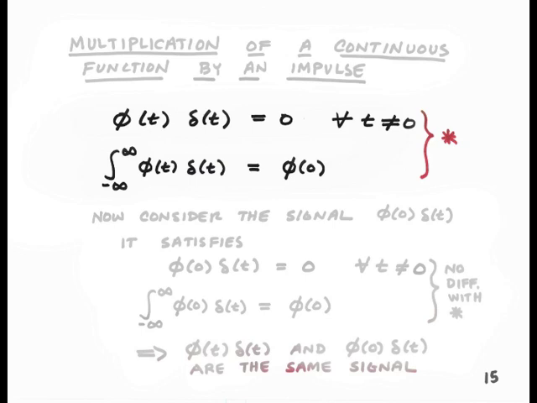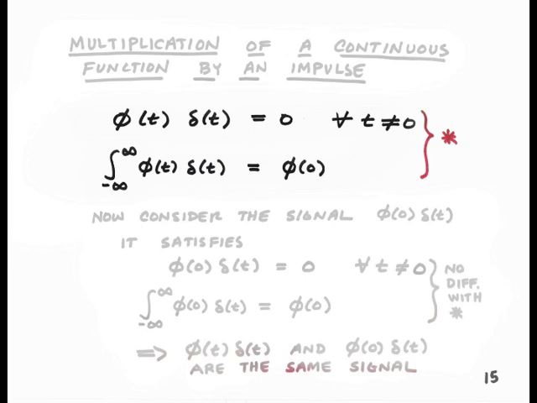And then if we perform the integration from minus infinity to infinity of phi of t times delta of t, we're going to get phi at time 0. Simply because the only value of phi that matters is the value at 0, all the other values are lost because they're being multiplied by 0 in the Dirac delta function. So what we do is we just pick off the value of phi at the time 0 when we perform this integration.